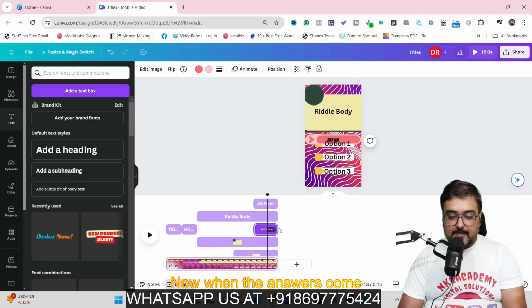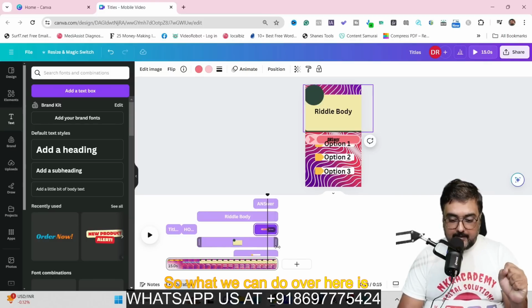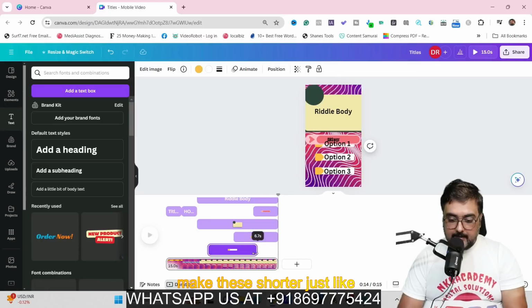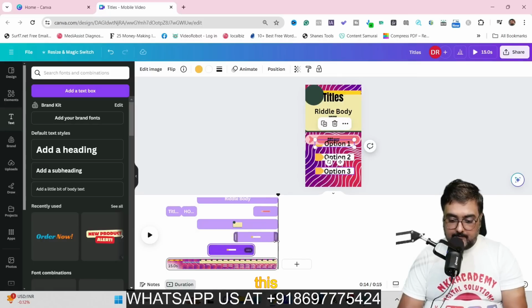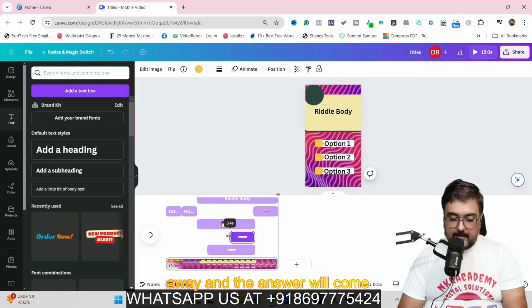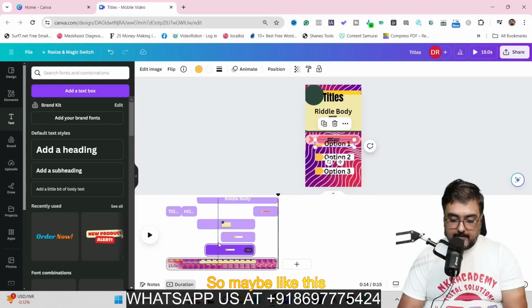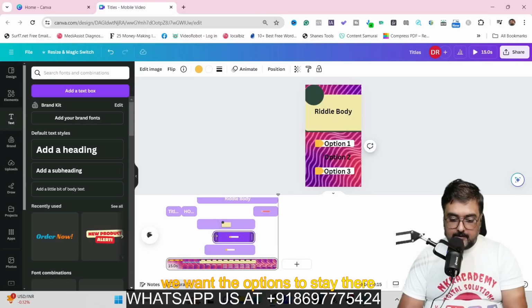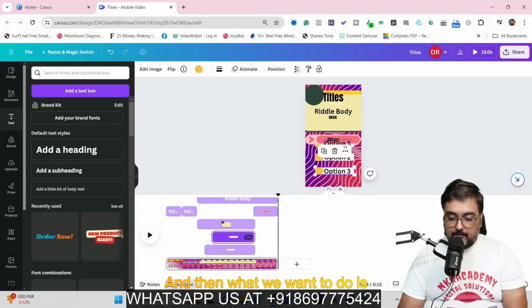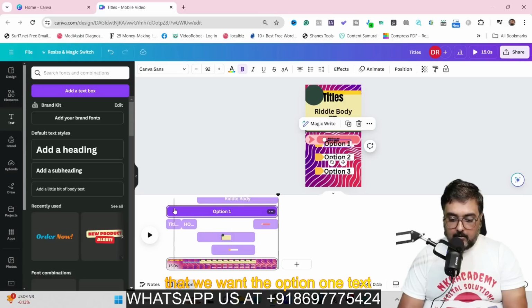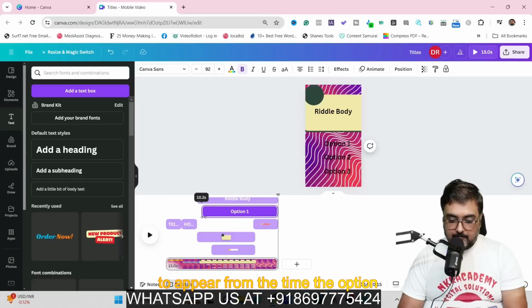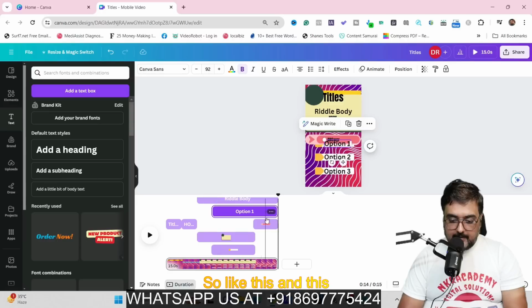Now, when the answers come, I want these options to be not visible. So what we can do over here is that we can just come over to this options. And in here, we can make these shorter, just like this. Like all the options would fade away and the answer will come up. So maybe like this. We want the options to stay there as well for a little longer. And then what we want to do is that we want option 1 text to appear from the time the option 1 appears. So like this and this.